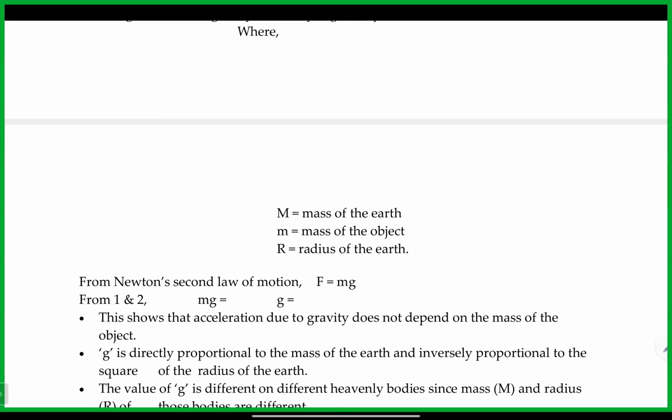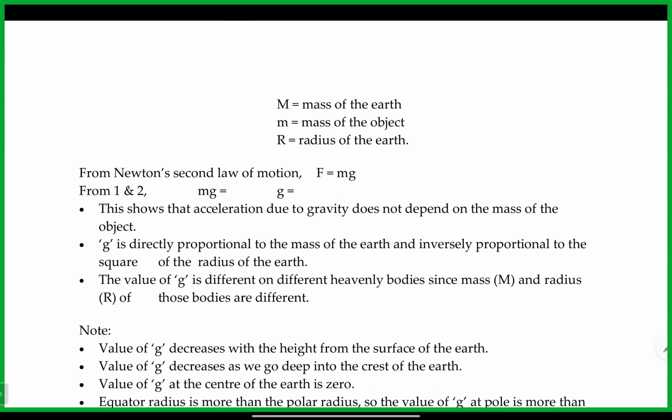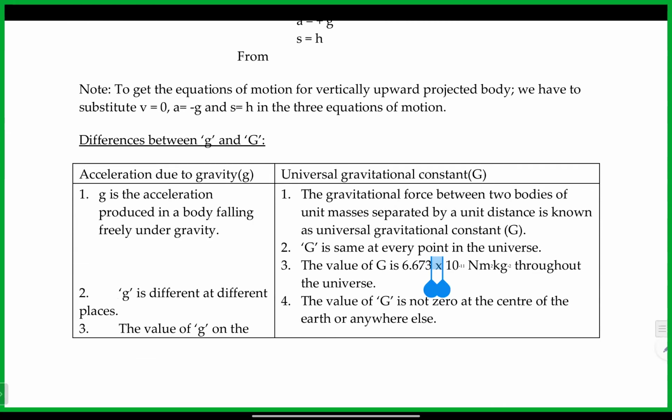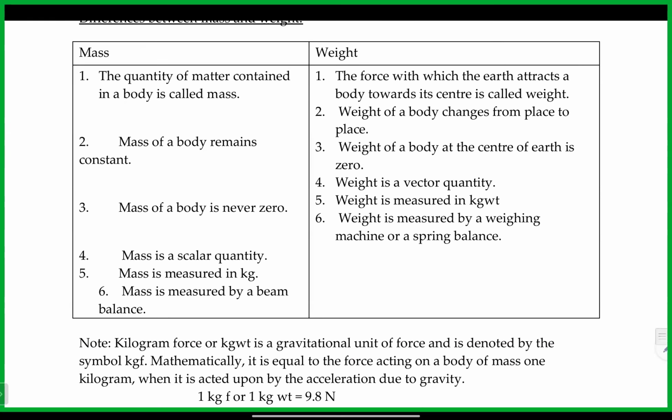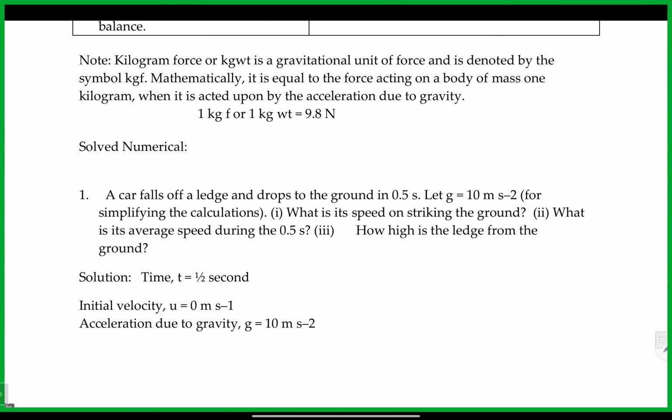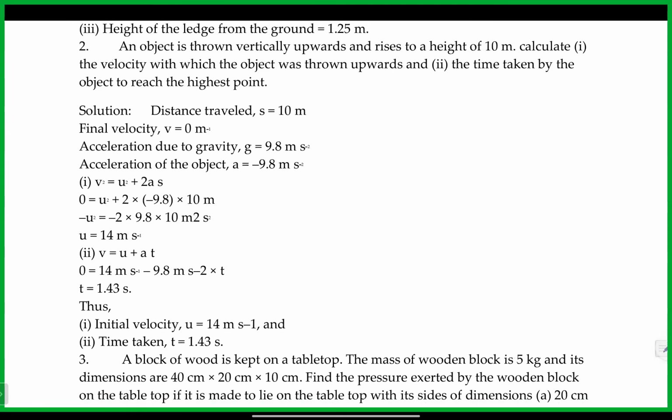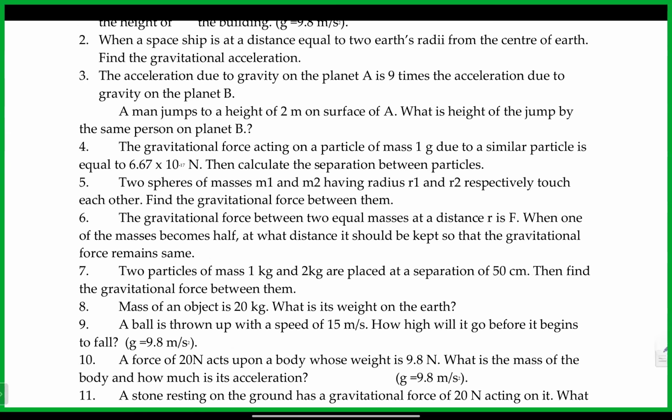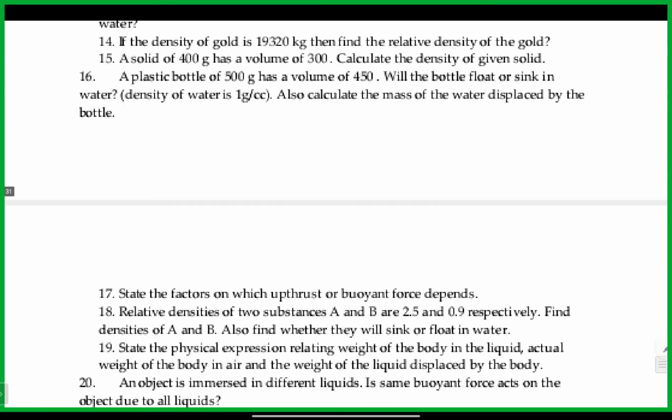Sir, after we're done with gravitation, can we do some numericals on this and some numericals on the second chapter also? Nice. Immediately after this, I think mostly the next part is just the differences between small g and capital G, and in the worksheets, then the chapter is finished. Pranavi, only numericals. Okay, sir.